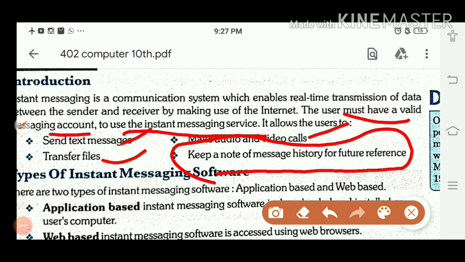Some examples you can tell: Facebook we are using, instant messaging is there. WhatsApp we are using, instant messaging. Insta we are using, there also we can share the information, we can talk to each other, so that one is also instant messaging. So with instant messaging we can share text, images, audio, video and all this.